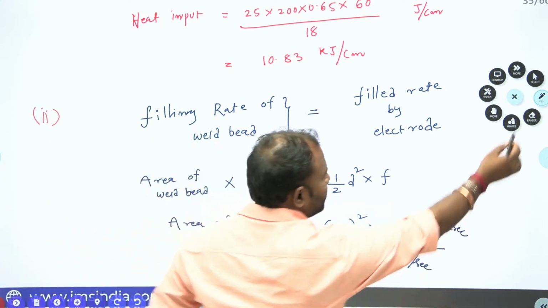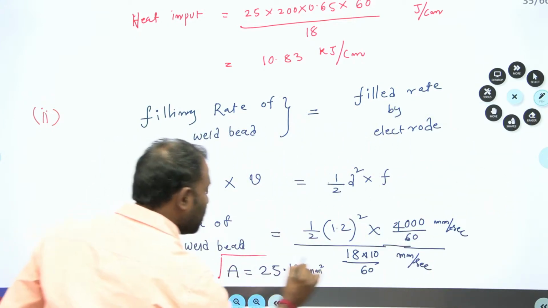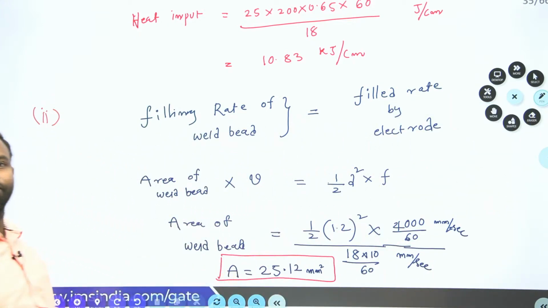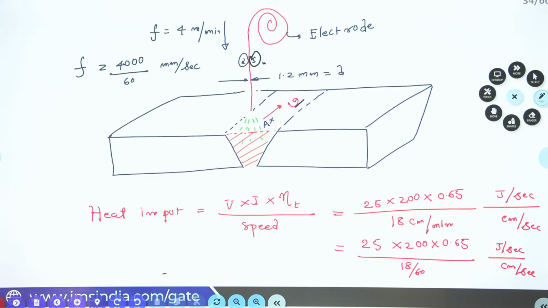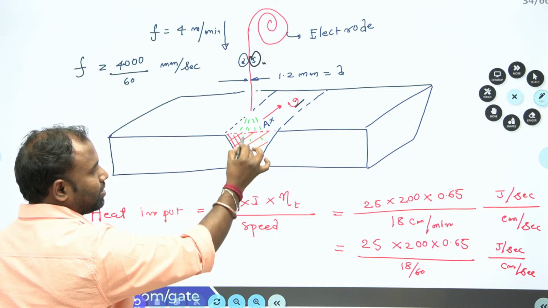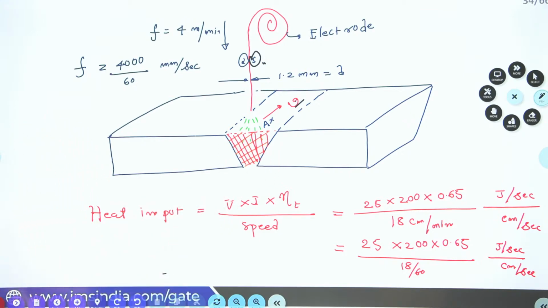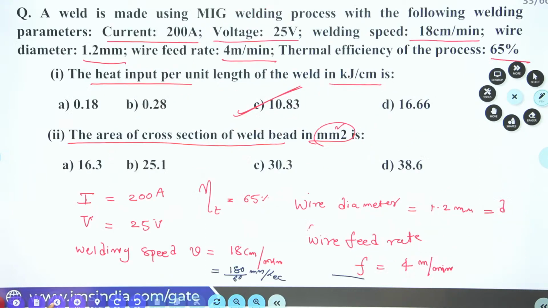So this is how you are supposed to solve this problem. Hope you understand all. Yes guys, understood? Area of the weld bead means this hatching area. This hatching area I have calculated. Hope you understand. So have a look on the question, then we will move forward. So your answer is B.